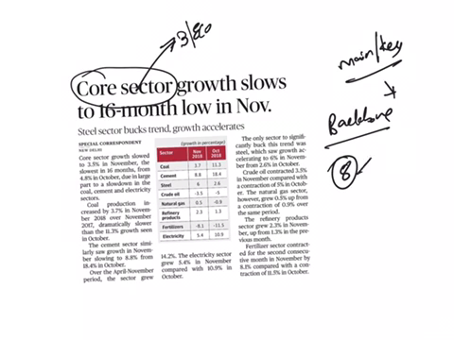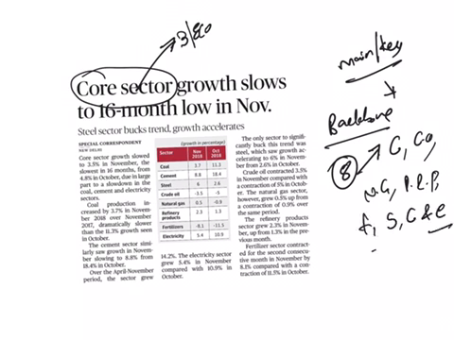Those 8 core industries are coal, crude oil, natural gas, petroleum refinery products, fertilizers, steel, cement and electricity. These 8 are the core industries in India.